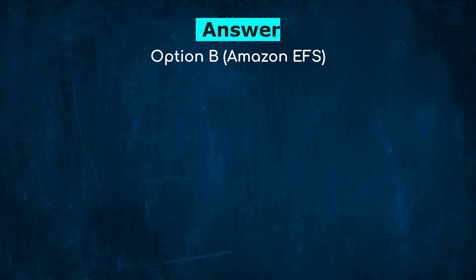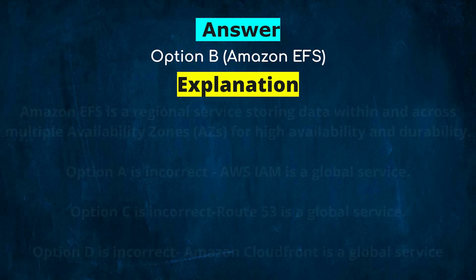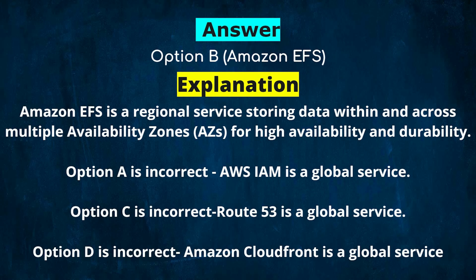Amazon EFS. Explanation. Amazon EFS is a regional service storing data within and across multiple availability zones for high availability and durability. Option A is incorrect. AWS IAM is a global service. Option C is incorrect. Route 53 is a global service. Option D is incorrect. Amazon CloudFront is a global service.